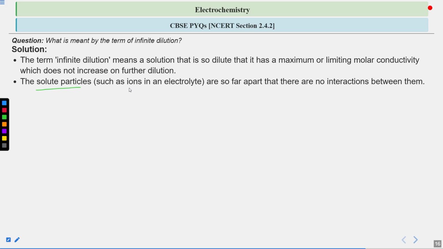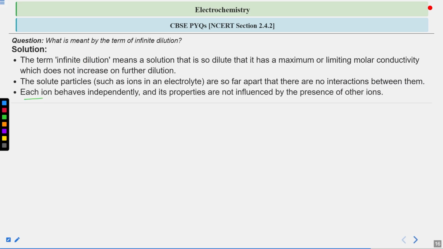Solute particles such as ions in an electrolyte are so far apart that there are no interactions between them. At the infinite dilution condition, the solute particles are so far apart from each other that no interactions between them are possible. Each ion behaves independently and its properties are not influenced by the presence of other ions.